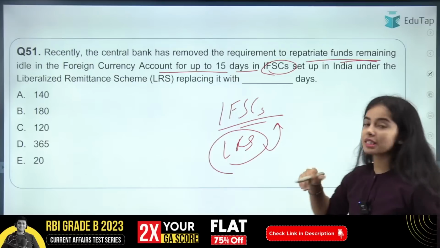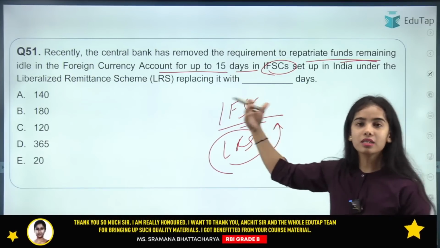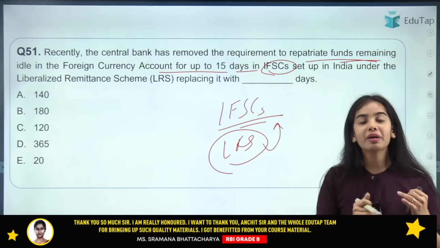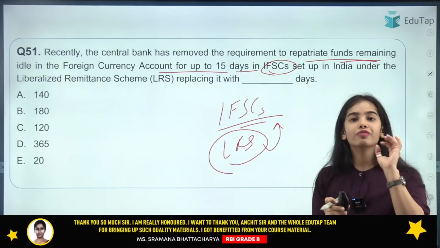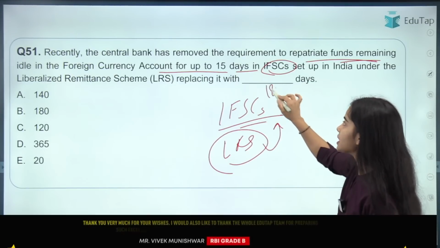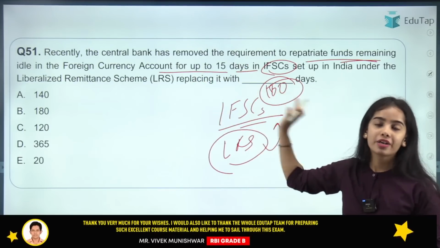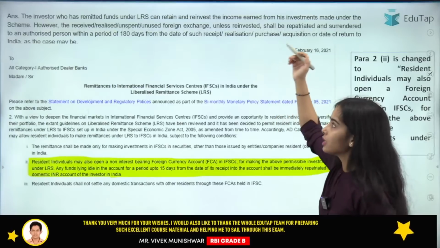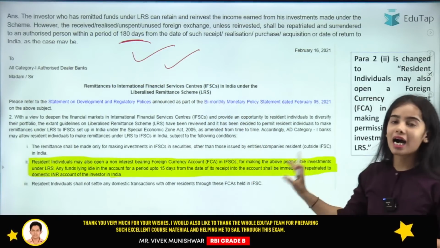So under the liberalized remittance scheme, if you are sending the money to the IFSC, it will be considered as a foreign transfer of money. If the money is remaining idle in the foreign currency account for 180 days, you have to bring it back. Before it was 15 days, now it has been changed to 180 days. For foreign countries, the limit was 180 days. Now the same limit has been introduced for the IFSC also.